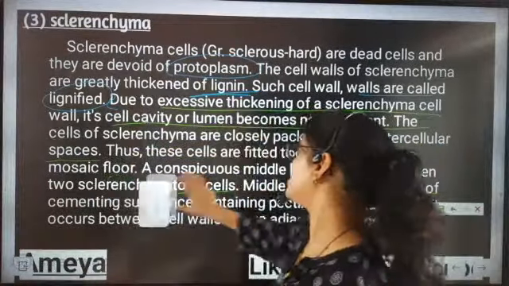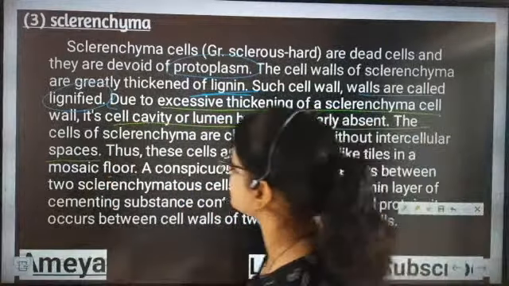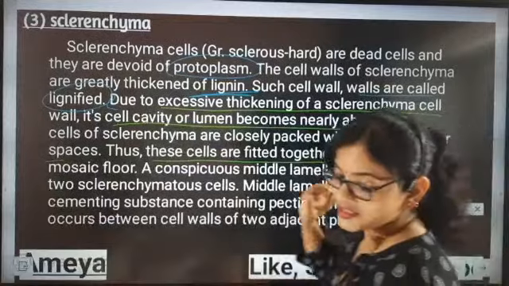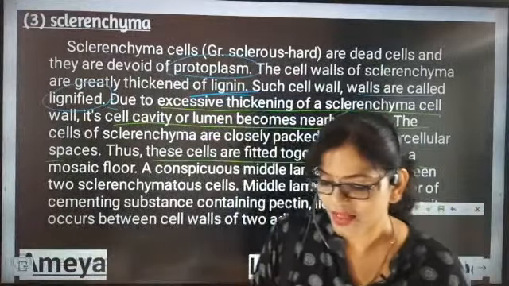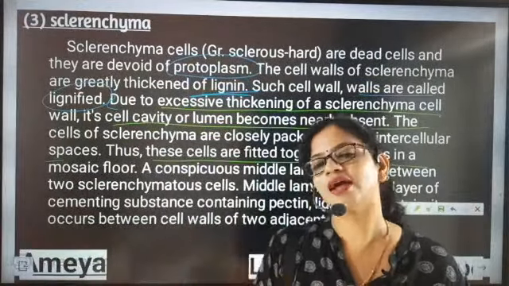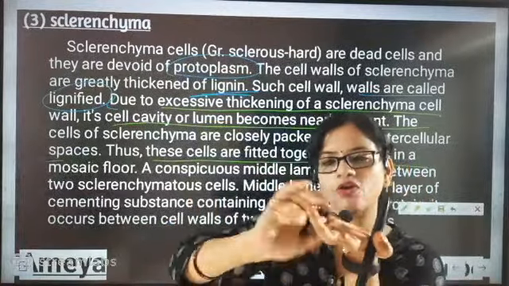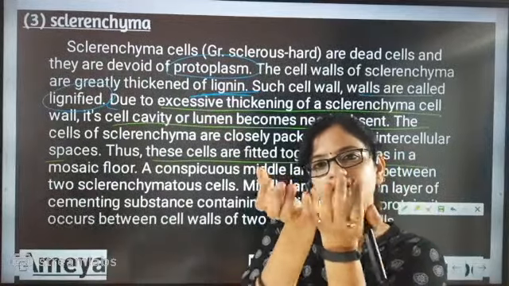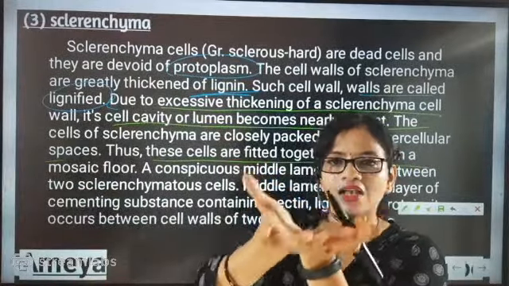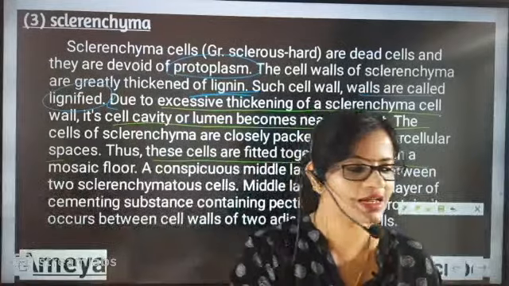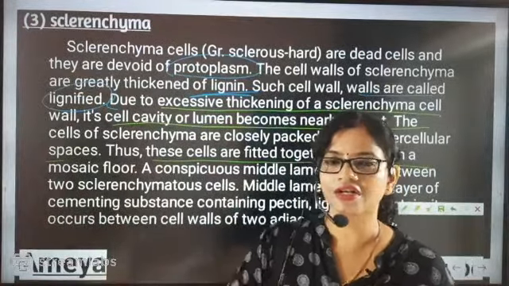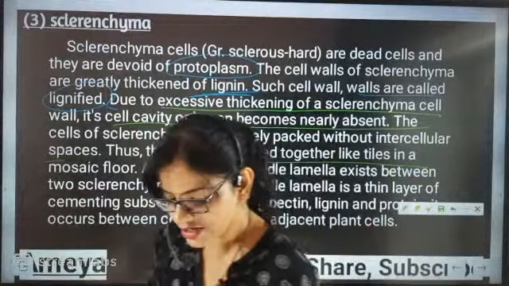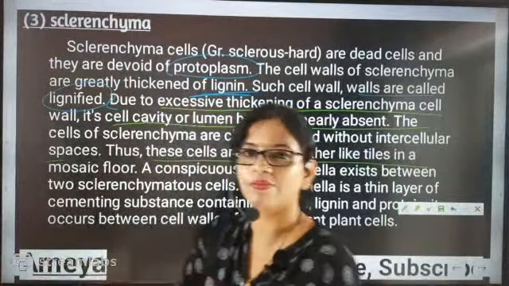Now, beta, please let me explain this last part. These cells are fitted together. I told you that sclerenchymatic tissues have very little intercellular space between them. Because of that, they are very hard and very nicely packed together, like the tiles arranged on your floor. In the same way, the sclerenchymatic tissues are very tightly arranged and packed with each other.